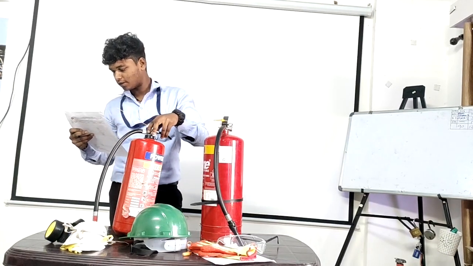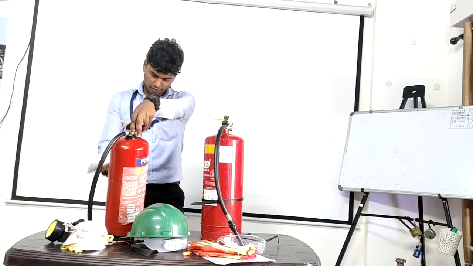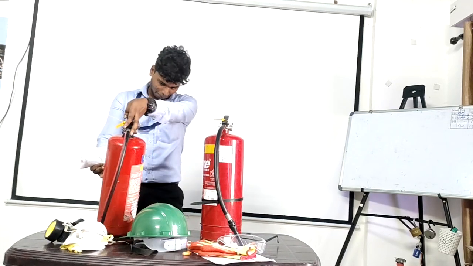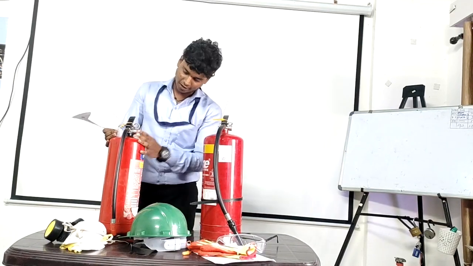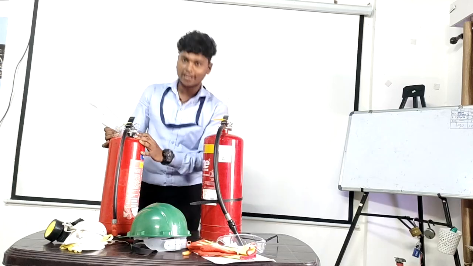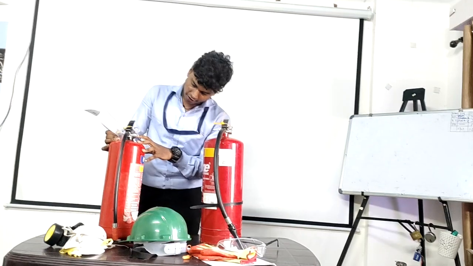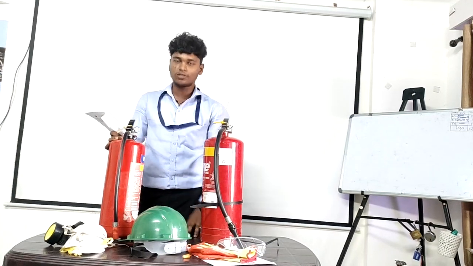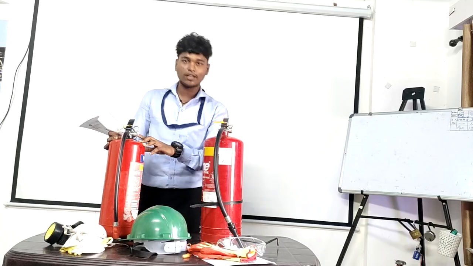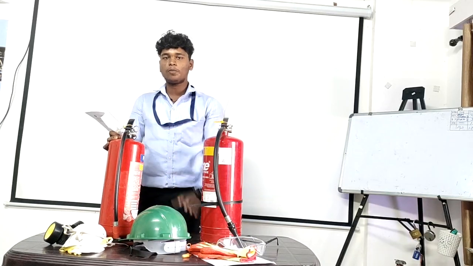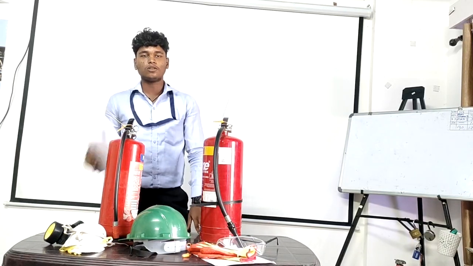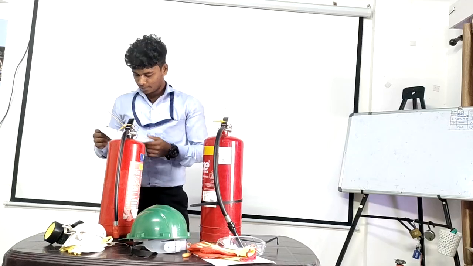Identify the number. Then we have to check the gauge. If it is in full red, it is pressurized, or in green, it is normal to use, or on the other side red, it is low pressure. It is said to be sent for refill.